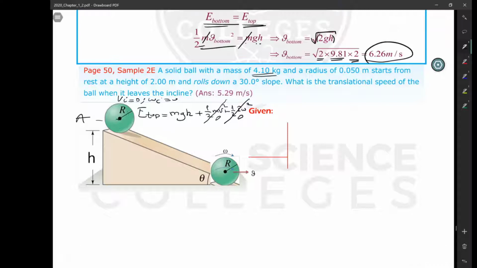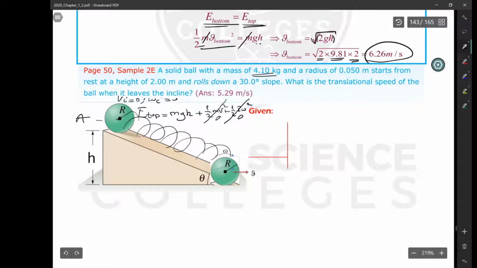But then this ball starts rolling down. As it is rolling down, what will happen? Its potential energy will decrease. By the same time its kinetic energy must increase. When it attains the bottom of the incline, this ball will have a total mechanical energy, say E at the bottom, equal to, this time mgh becomes zero because the altitude becomes zero.